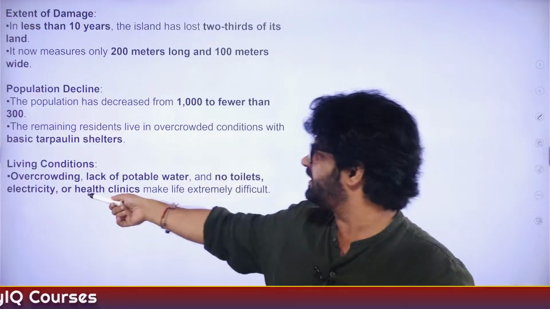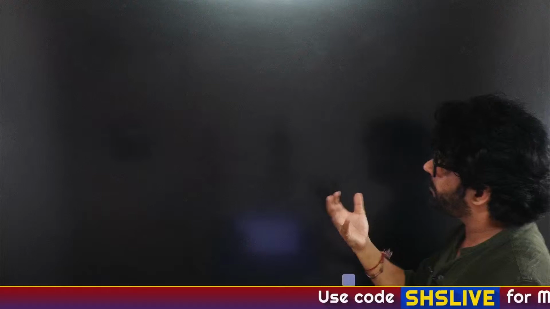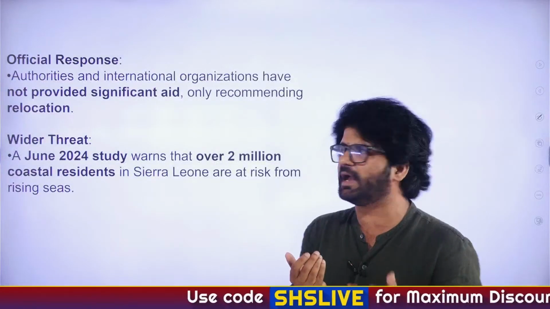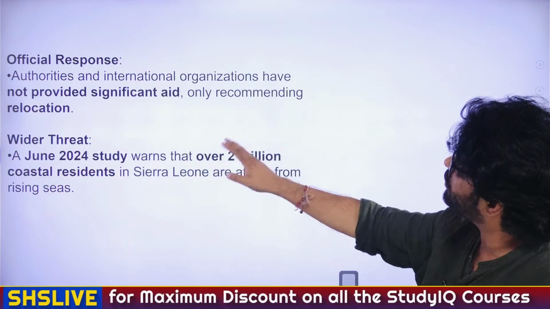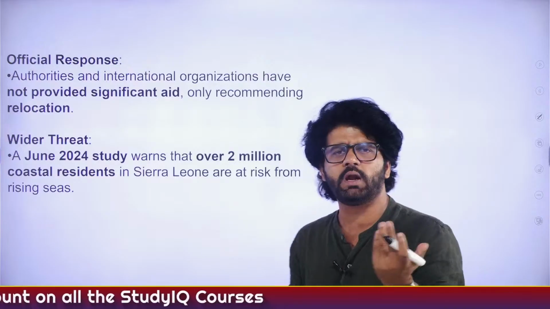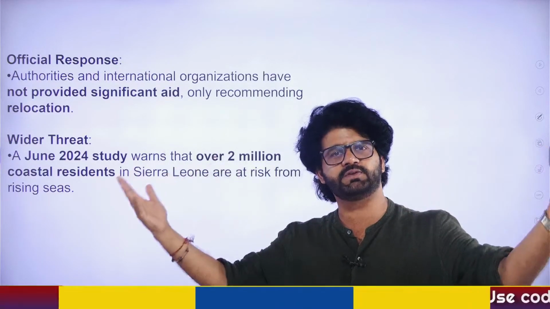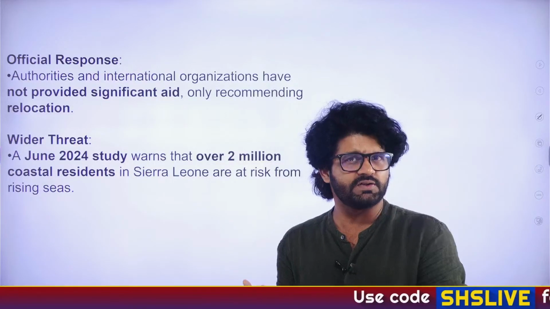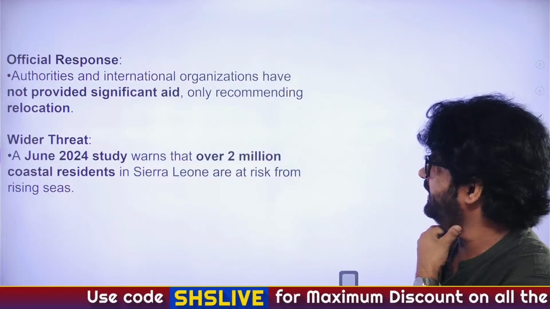Living condition, overcrowding, lack of potable water, you can see all these things. The basic premises for you to remember, from geography and environment, both perspectives. Authorities and international organizations have not provided significant aid, only recommending relocation. It's all like, if you are poor, nobody will take care of you. If you are rich, everybody is with you. True for personal relations as well. Same thing is happening with Sierra Leone and this particular Turtle Island and Nyangai.